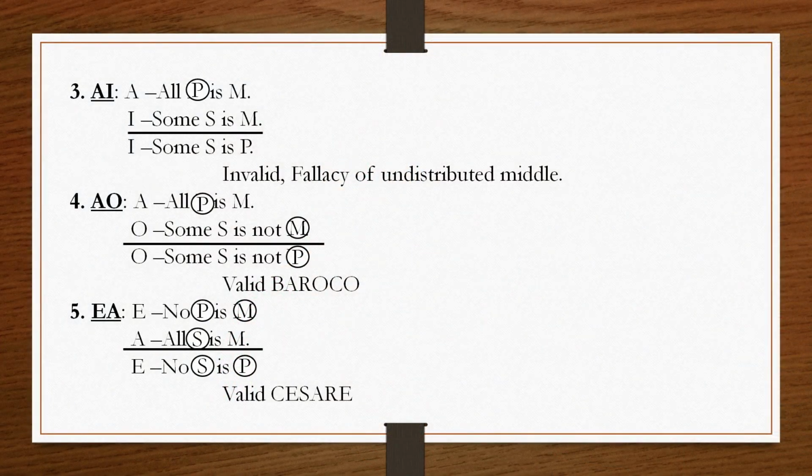Now, the next combination is AI. A and I both are affirmative propositions, so the conclusion also will be an affirmative conclusion. Then I is particular, so the conclusion also will be a particular conclusion. So, the conclusion will be your I proposition. And as you know, I proposition does not distribute any term.